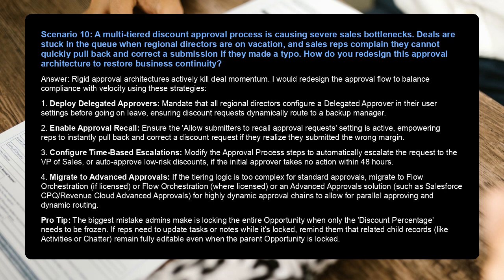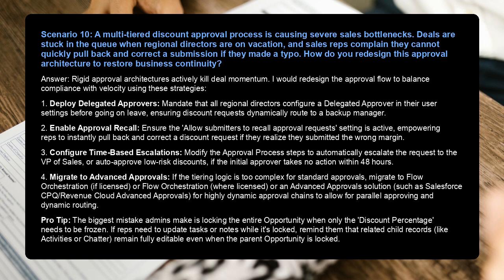1. Deploy delegated approvers. Mandate that all regional directors configure a delegated approver in their user settings before going on leave, ensuring discount requests dynamically route to a backup manager. 2. Enable approval recall. Ensure the allow submitters to recall approval request setting is active, empowering reps to instantly pull back and correct a discount request if they realize they submitted the wrong margin. 3. Configure time-based escalations. Modify the approval process steps to automatically escalate the request to the VP of Sales or auto-approve low-risk discounts if the initial approver takes no action within 48 hours.